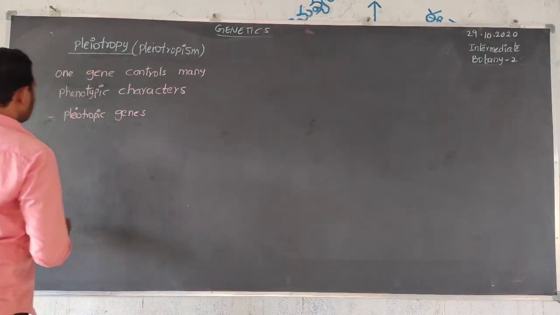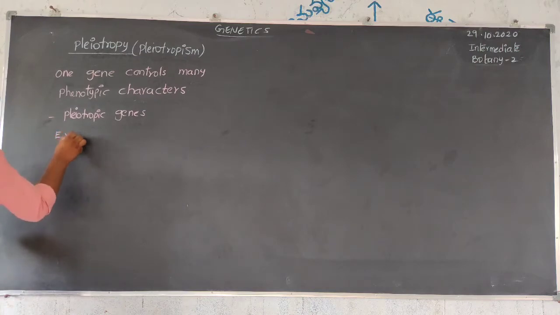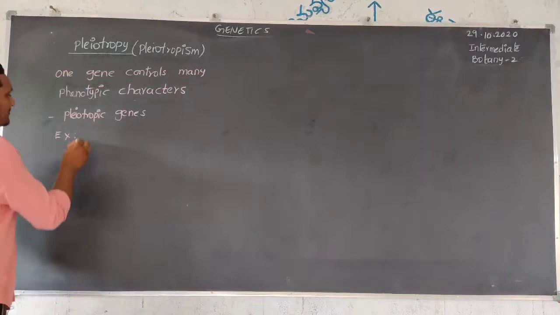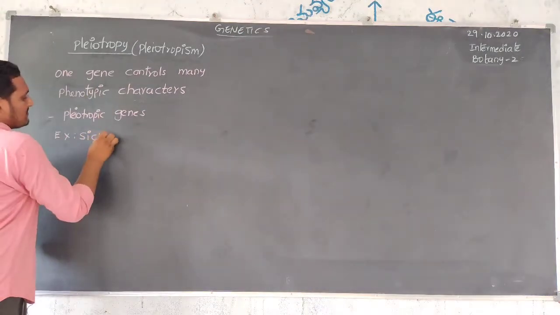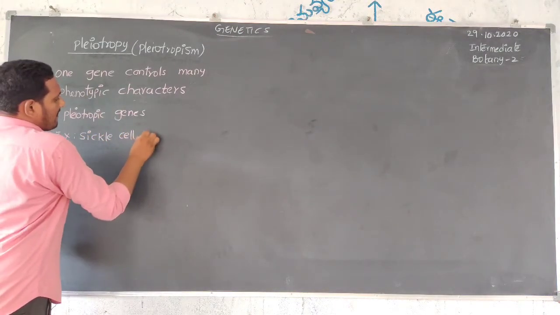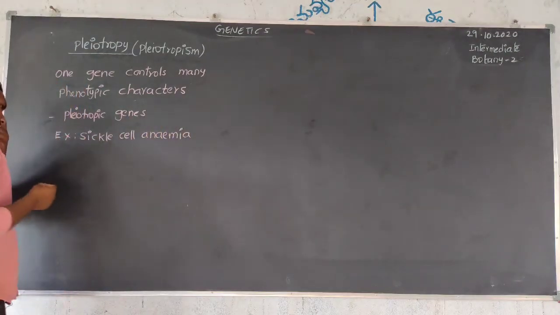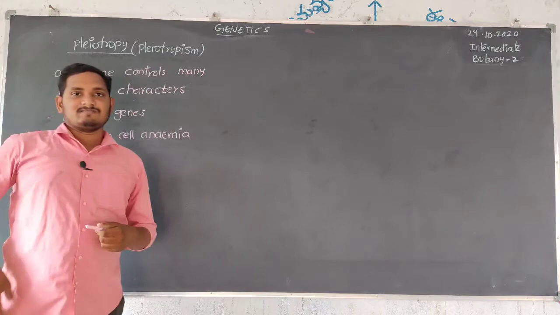Examples of pleiotropy: one is sickle cell anemia. This is the major disease.